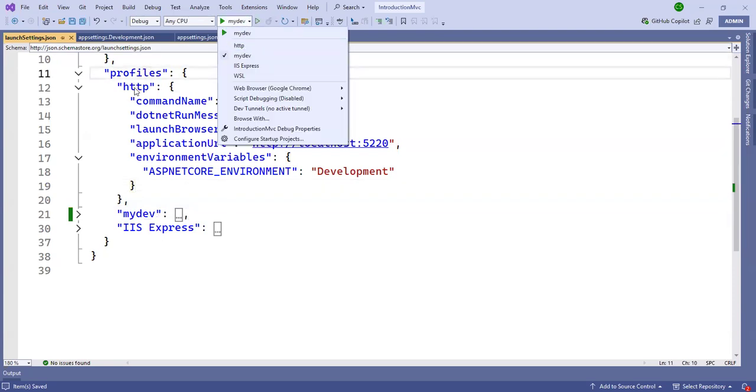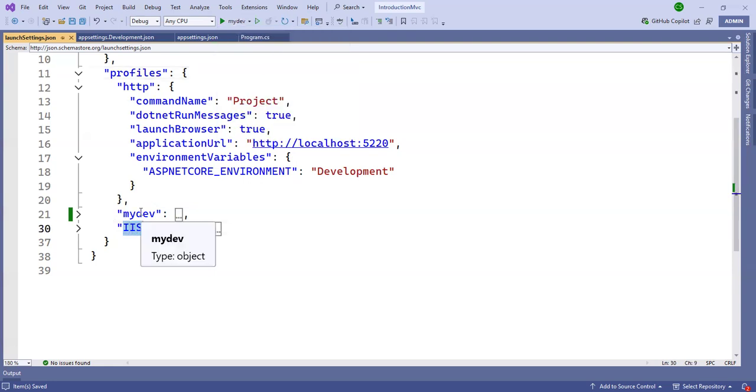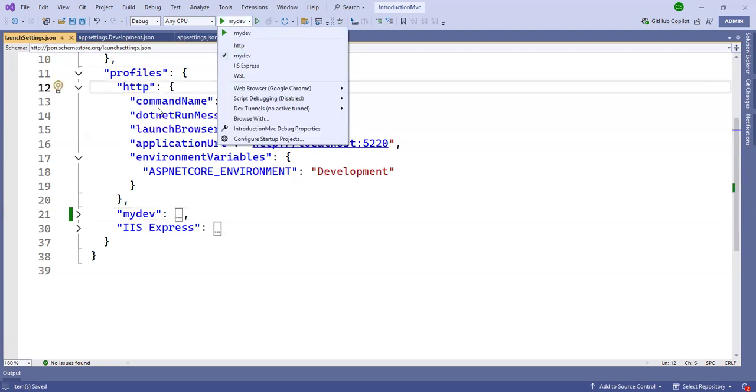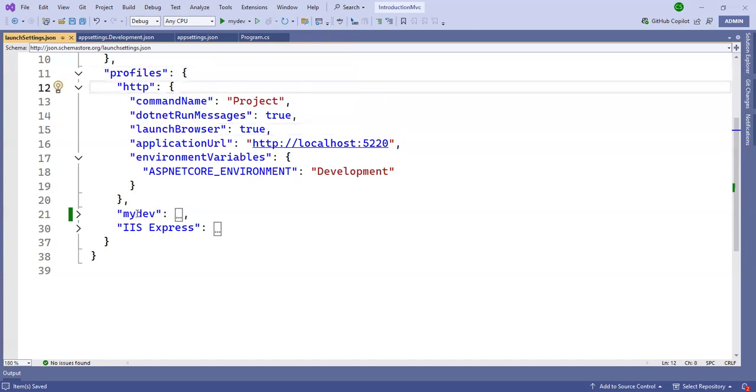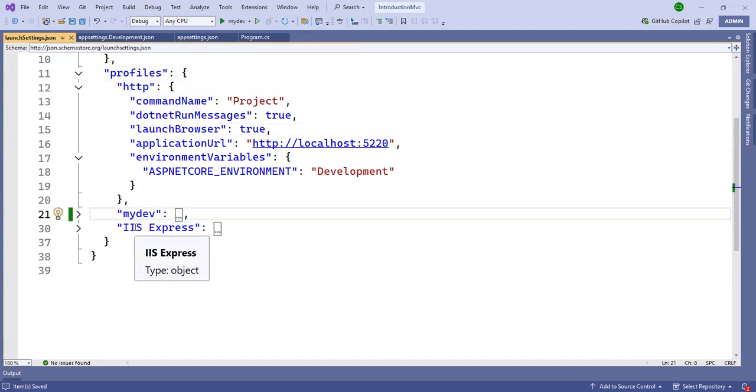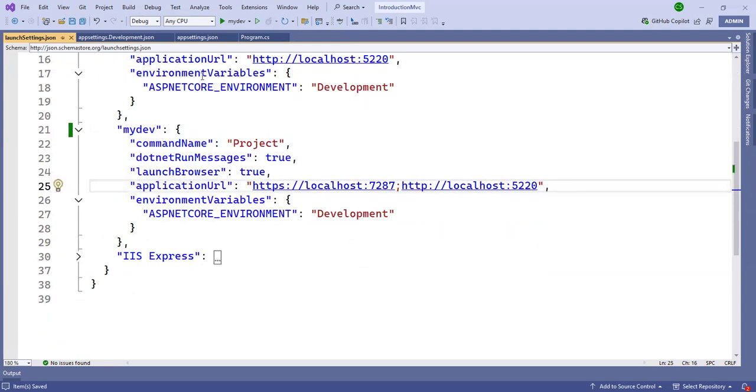Okay, this is http, my dev. I changed the name to dev. And this is IIS Express. These three things in this drop-down, the values come from here: HTTP, my dev (I changed the name to my dev), and this is IIS Express. Understand? Okay.